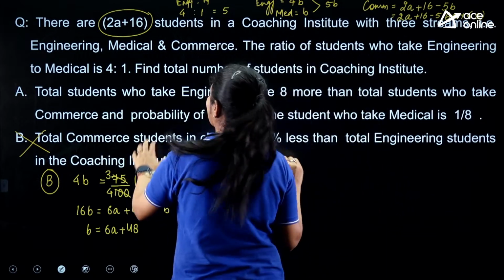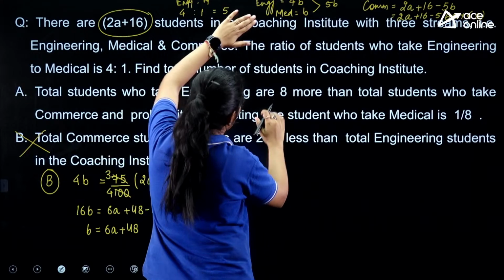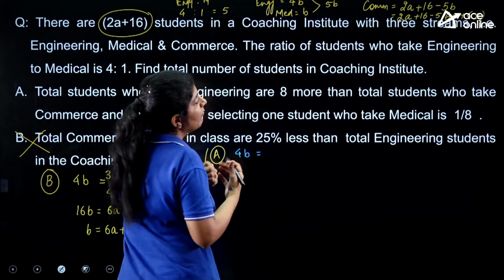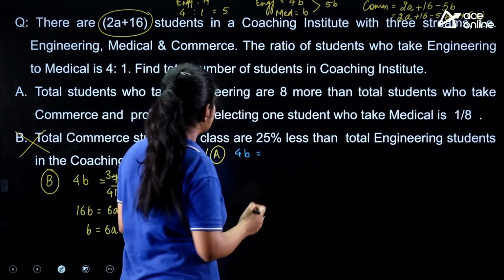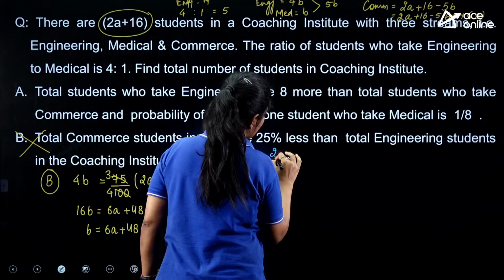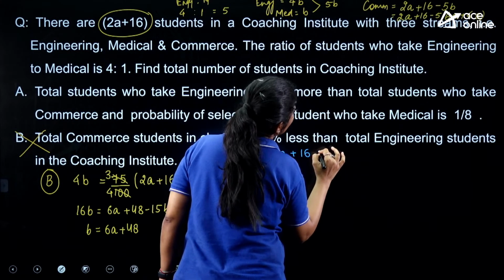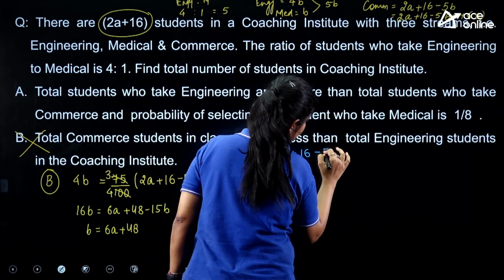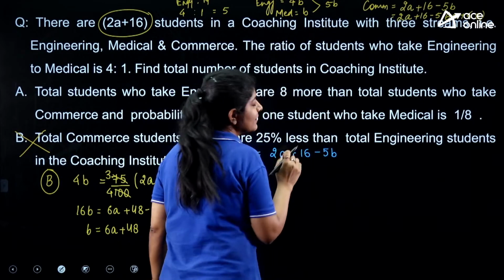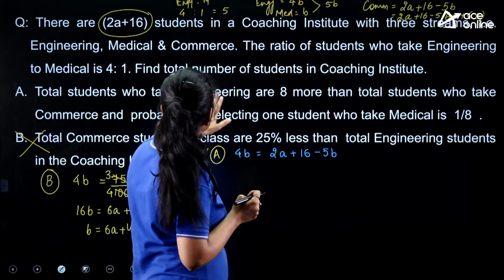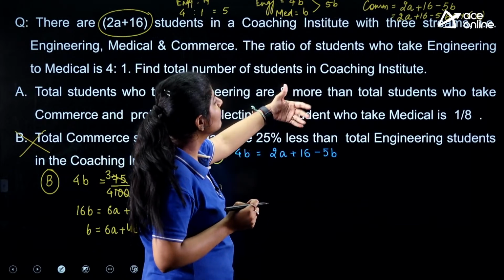Okay, that means the engineering ones are 4B. These are nothing but 8 more than the total number of commerce strength. That means 2A plus 16 minus 5B. These are the students who took commerce.